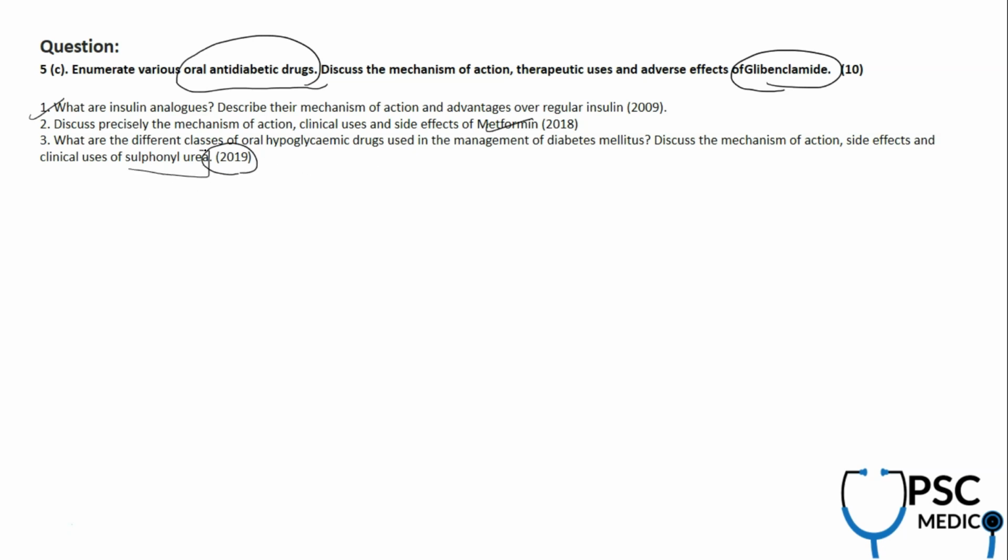Instead of giving you sulfonylurea, they gave glibenclamide. See, this question is a repeat but a bit specific. You need to know what are the specific adverse effects of glibenclamide. But again, for an exam like UPSC Medical Sciences with time constraint and all, you can't be more specific. You have to apply your common sense when you're writing answers for these kind of questions. You can just mention the clinical use, side effects, mechanism of action of sulfonylurea as a whole.